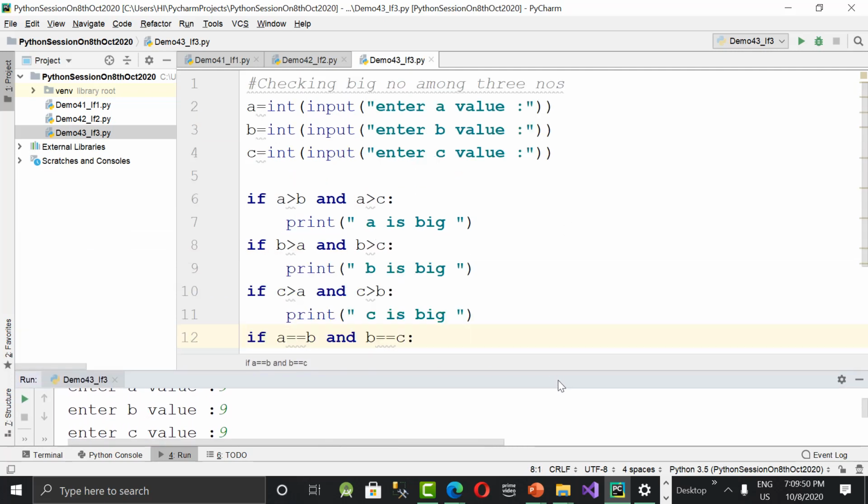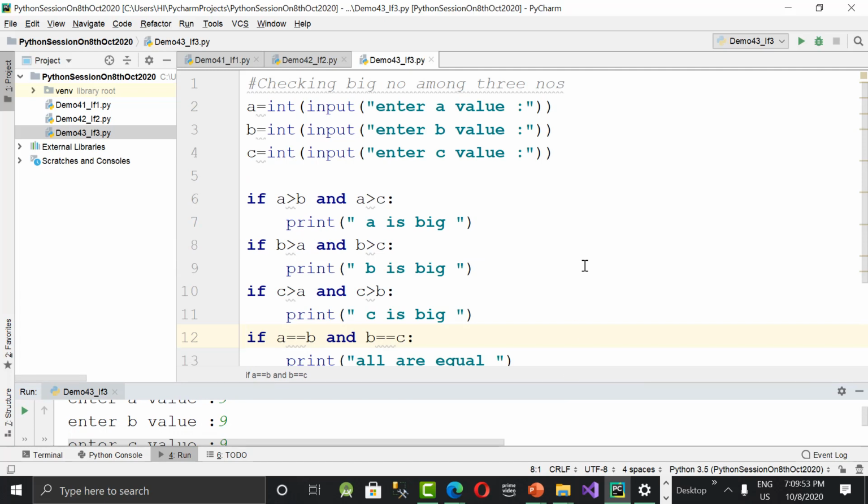We need to accept roll number, name, and marks in three subjects of a student and we have to say whether the student is pass or fail. In that case, we can use the OR statement as well, and AND and OR both together. So let me show you that example. Any doubts in this program?